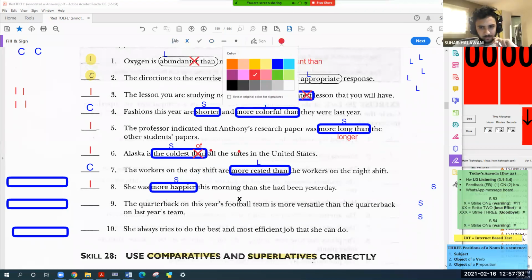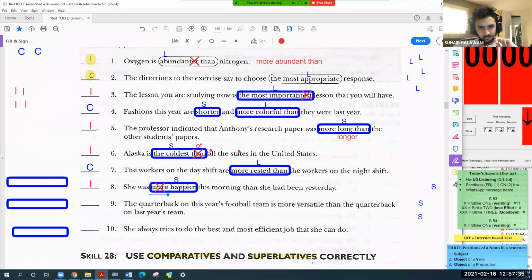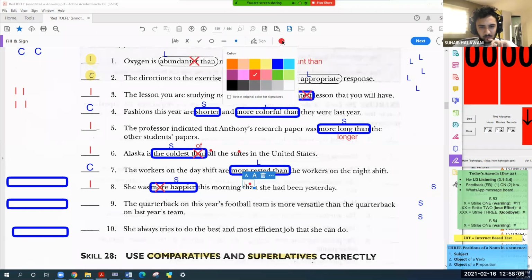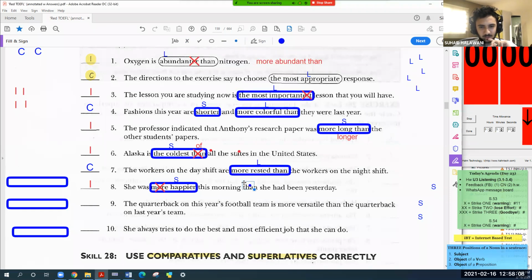Remove more. And then? Is that all? I think we need to change to superlative. Why do you think it should be superlative? We have than, but there is no adjective or something after that.